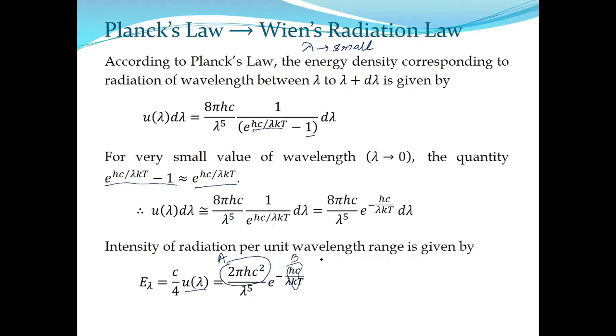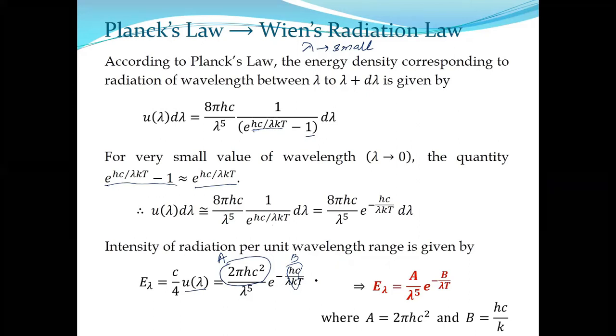Therefore our simplified form is A by lambda to the power 5 e to the power minus B by lambda T. That is your Wien's radiation law, generally written with A, B as two constants. So here I am not asking you to remember the expressions of Rayleigh-Jeans law or Wien's radiation law.